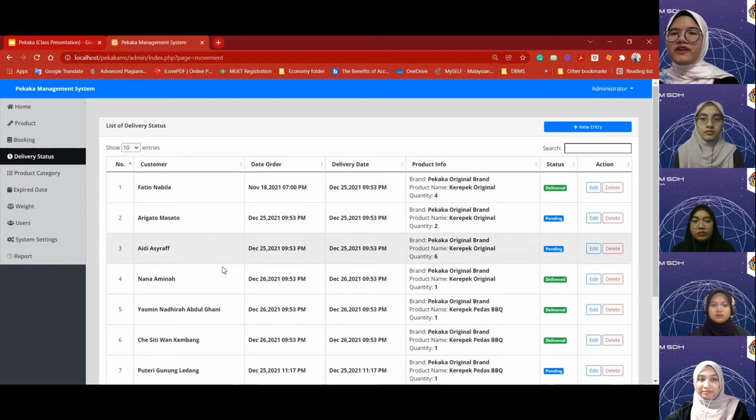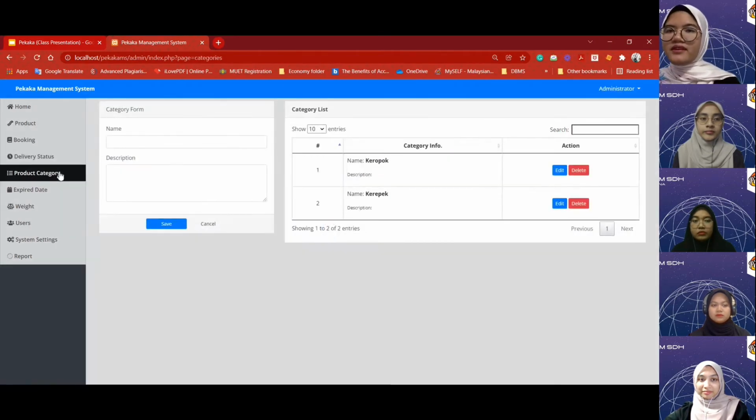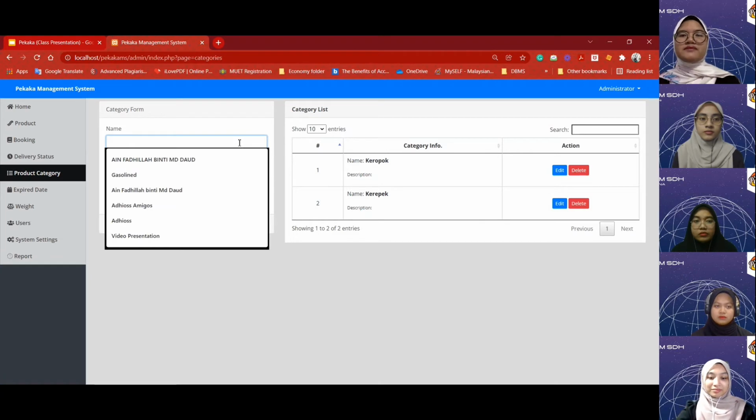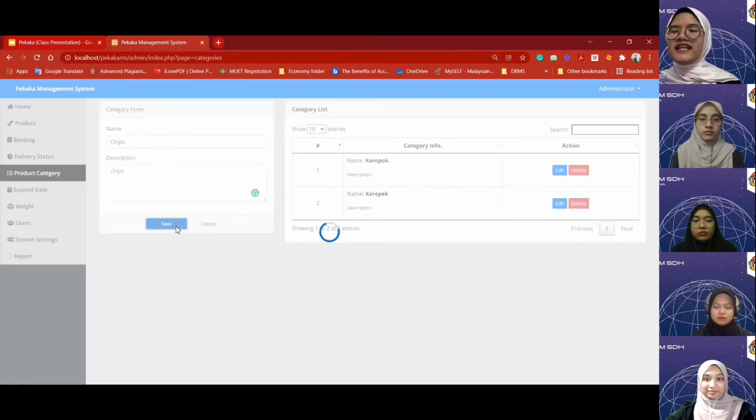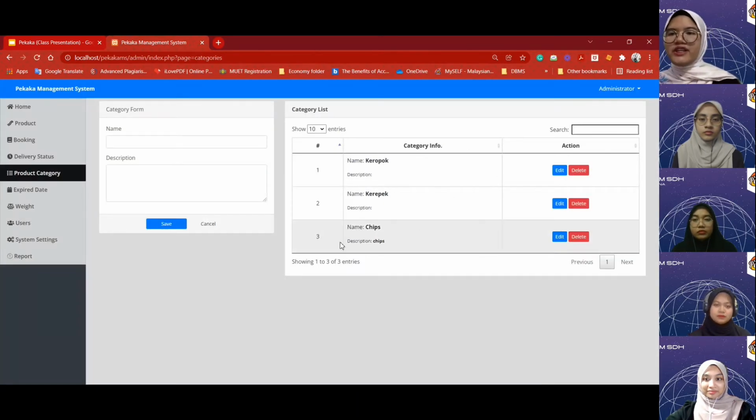All right, so moving on next to product category. For the product category, for now, we have keropok and kerepek. Any additional category will be inserted here by the admin. For example, on the category form, we insert chips, and you may put any description for the chips and click save. Then you can see the categories have been updated with the chips category. Any additional edit, you may click on the edit or delete button.